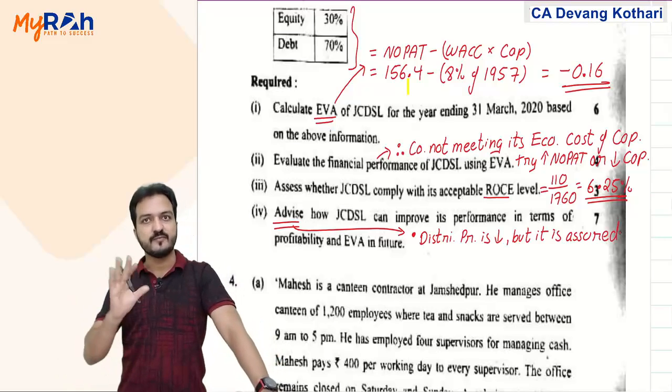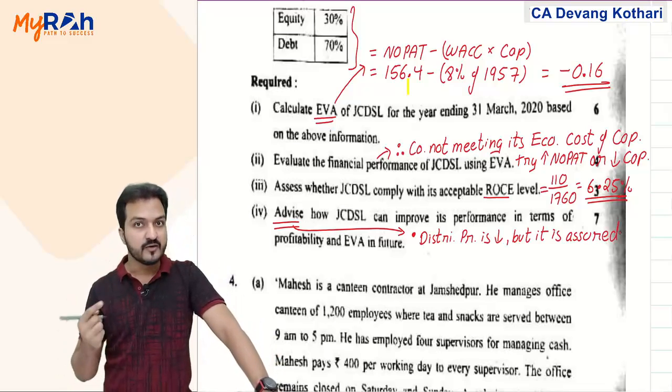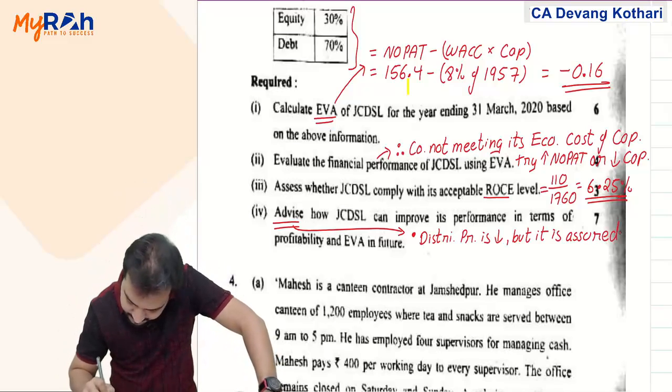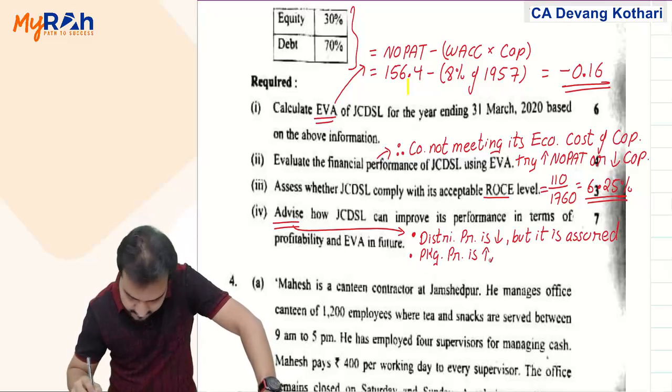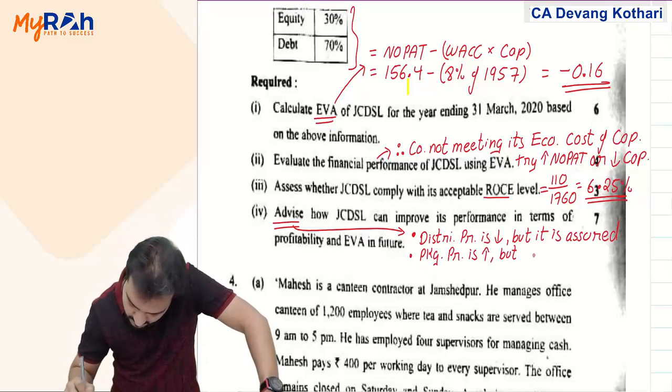So do not disturb that profit, do not disturb the distribution business. Packaging work profit is more, but it is not assured income.